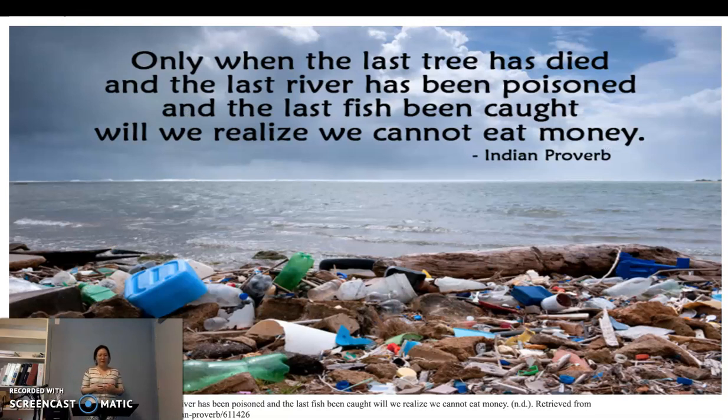From an Indian proverb: only when the last tree has died and the last river has been poisoned and the last fish been caught, will we realize we cannot eat money. We gain a lot of things and can enjoy life from the development of industry. However, the environment and nature have changed a lot. Especially global warming is bringing climate change.